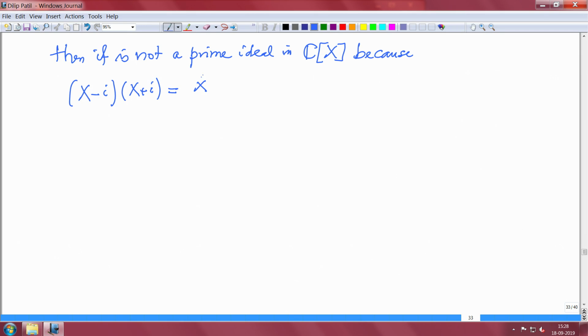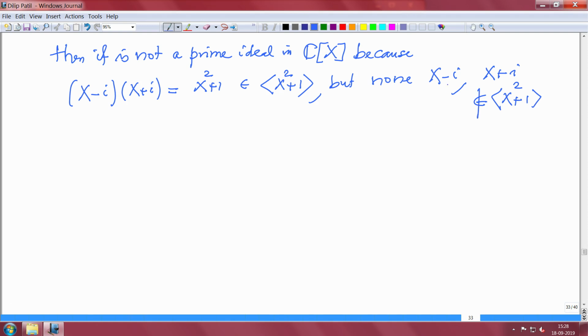This is equal to x square plus 1, which belongs to the ideal generated by x square plus 1. But neither x minus i nor x plus i belongs to it, simply because if they did, then the degree, this is 1 and this is 2. A multiple of this would mean the degree is greater than or equal to 2, which is not true.